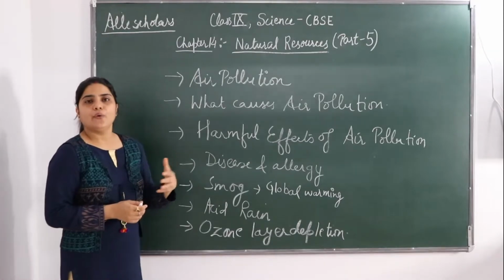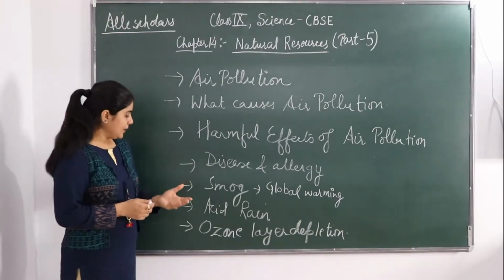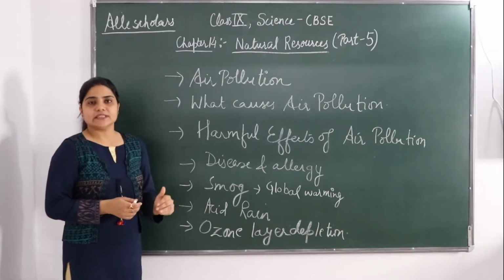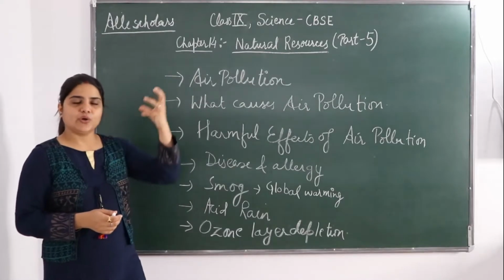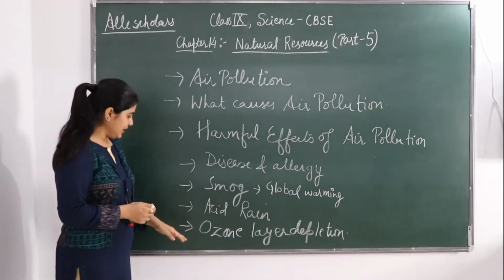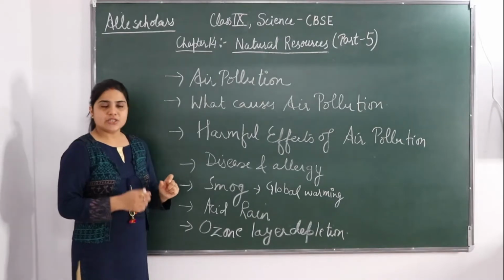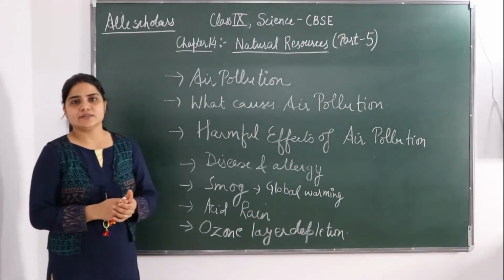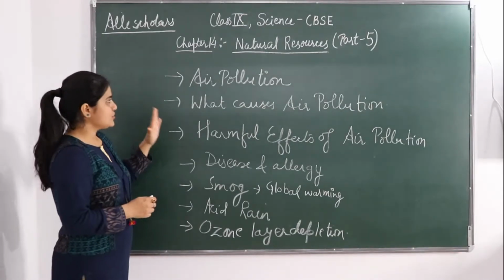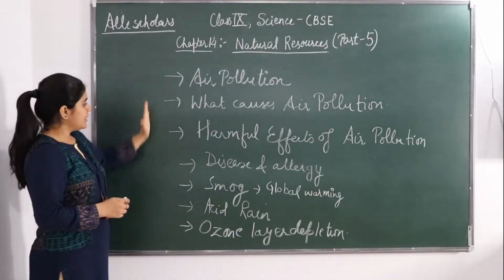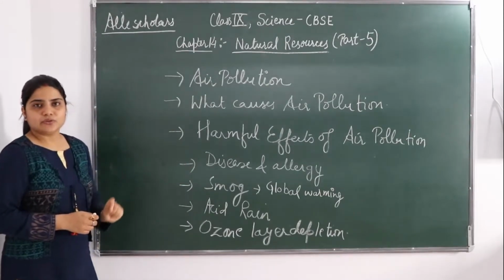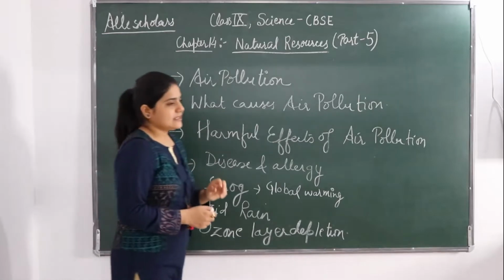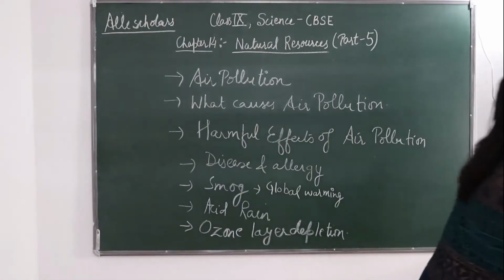Global warming, how it affects our globe. Acid rain, what is acid rain and when do we call a rain acid rain? Ozone layer depletion, how our ozone layer is being affected because of air pollution. So these are the topics that we are going to discuss today. So first let's start with air pollution.